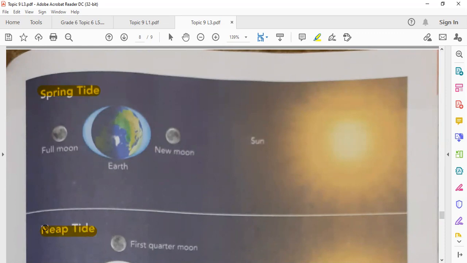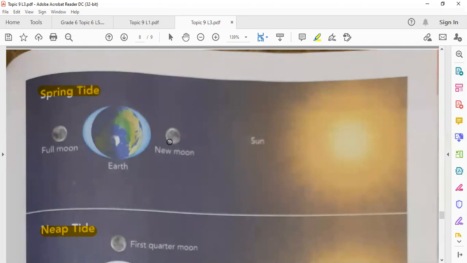What is the difference between spring tide and neap tide? First, the spring tide: we have a significant difference between the consecutive high tide and low tide. Okay? Notice something very important. Spring tide